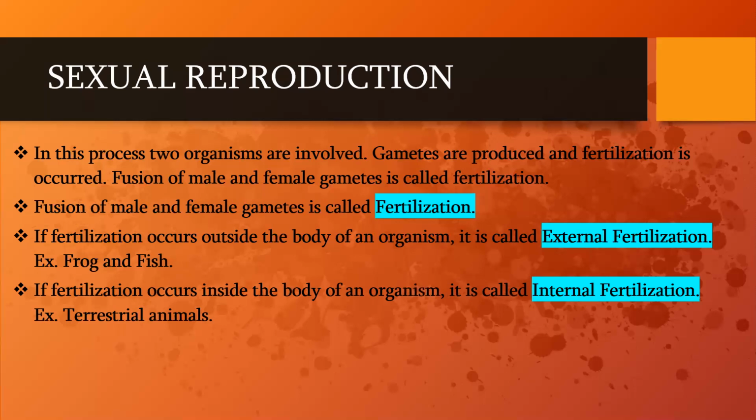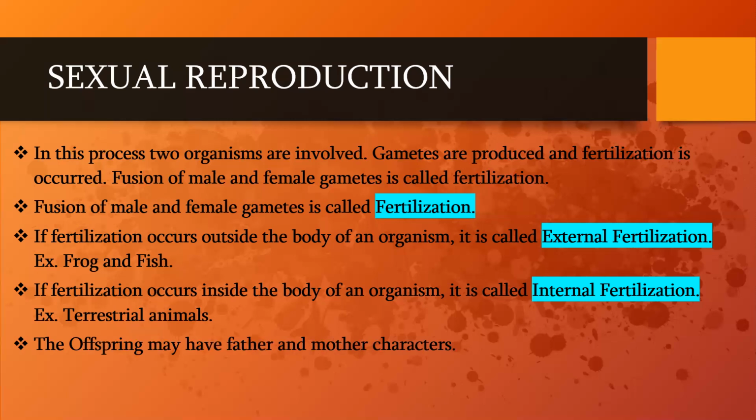So here what happened? Both the male and the female gametes were fused inside the body of an organism. In the majority of organisms, the fusion of male and female gametes will take place in the female reproductive organ. This type of fertilization is called internal fertilization. An example for internal fertilization is terrestrial animals.